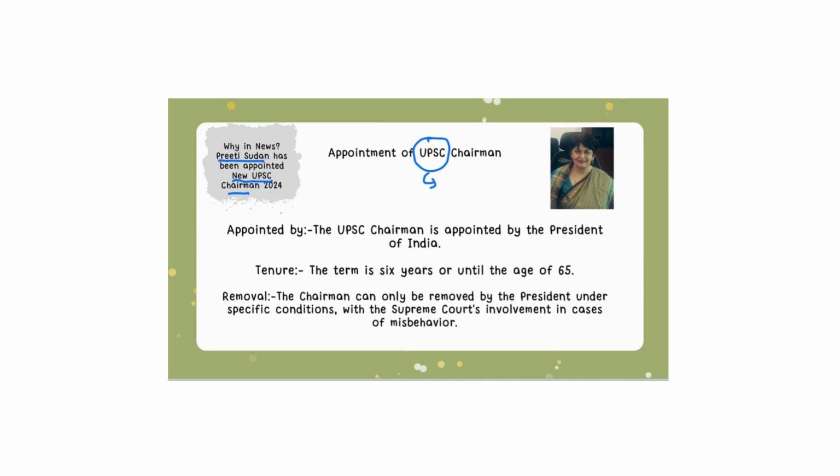First of all, UPSC is a constitutional body. Keep in mind that it's a constitutional body. It's not a statutory body. It is a constitutional body. The articles covered for UPSC are Article 315 to Article 323, and these articles deal with establishment, appointment, functions and conditions of services related to UPSC and its members.